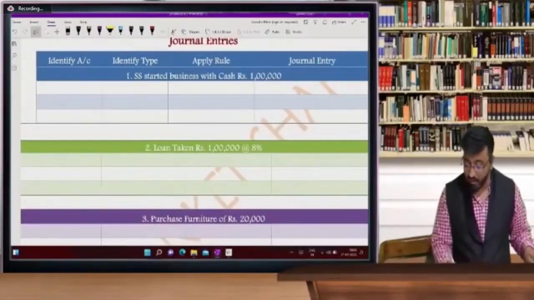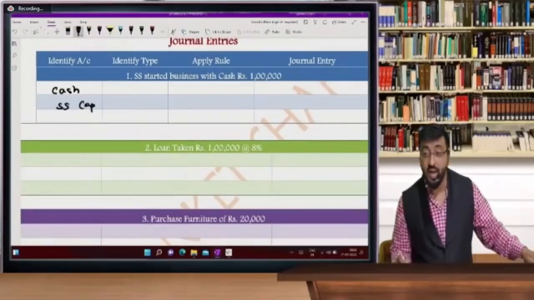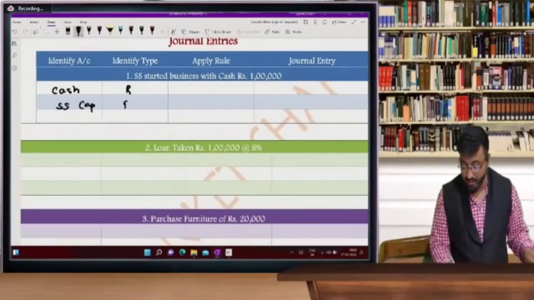So SS started business with cash of rupees 1 lakh. So here there are two parties. Yes, I will quickly revise this: cash account debit and SS capital. So there are two accounts, cash and SS capital. Cash is a real account, SS is a personal account.